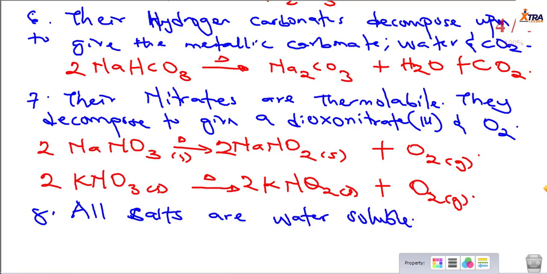So what does this mean? It means that be it a nitrate, a chloride, a carbonate, a sulfide, a sulfate, or whatever it is, when you dissolve these salts in water, they dissociate easily and dissolve to give their ions. So, what sort of group 1s do we know? We mentioned all these are salts.